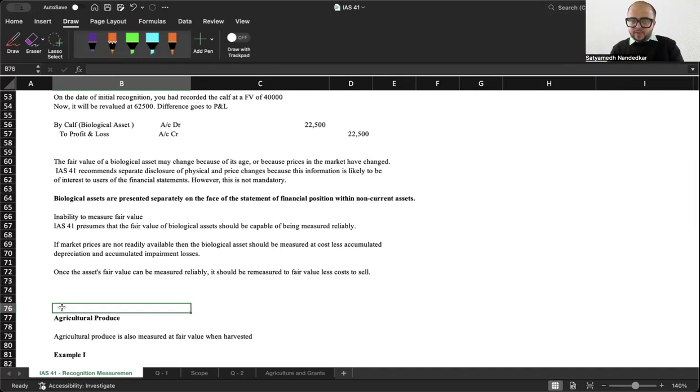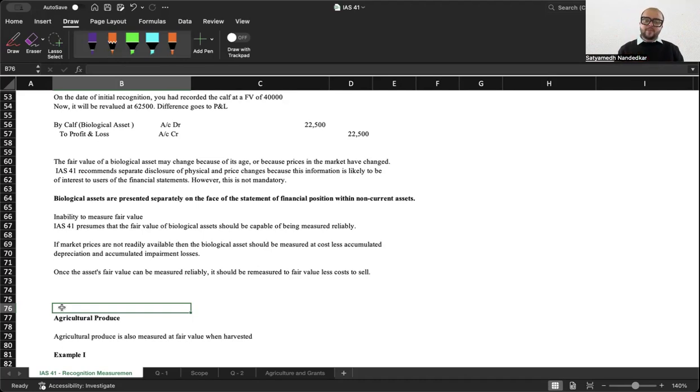For that purpose, it is very important that this information is also communicated to the users of financial statements. They would know that as the cow gets older, maybe its milk generation capacity would go down. So it is not mandatory, but this is information that would aid the users of financial statements.